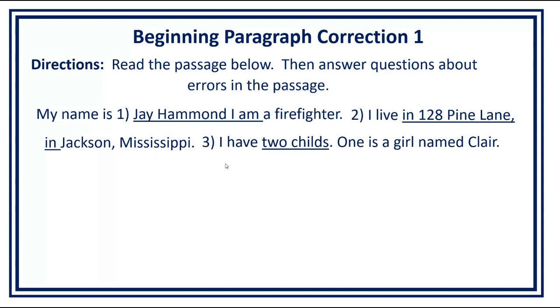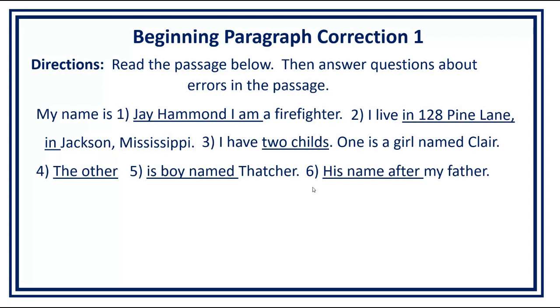Number 3, I have 2 childs. One is a girl named Claire. Number 4, the other. Number 5 is boy named Thatcher. Number 6, his name after my father.